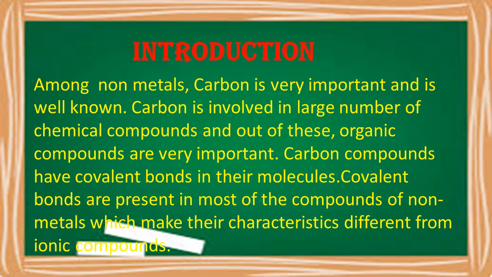In the same manner, carbon compounds are formed by the covalent bond. Through this covalent bond, one non-metal combines with another non-metal. Thereby the ionic compounds show certain characteristics which differ from the covalent compounds formed by covalent bonds.